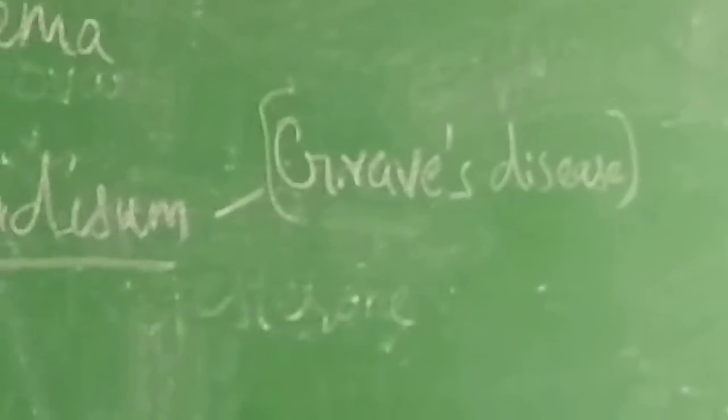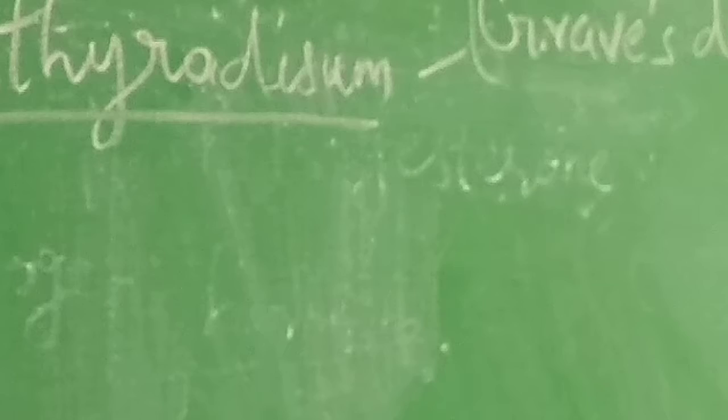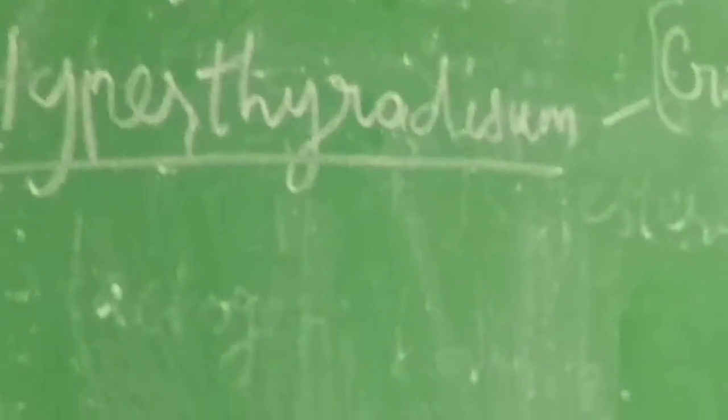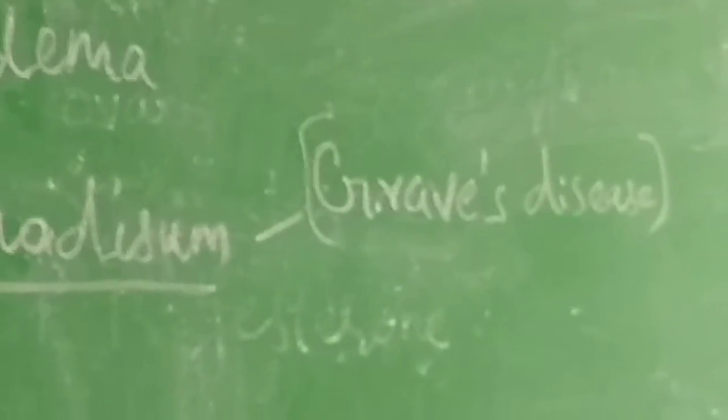The symptoms are protrusion of the eyeball, exophthalmia, increased metabolic rate, high body temperature, profuse sweating, loss of body weight and nervousness.